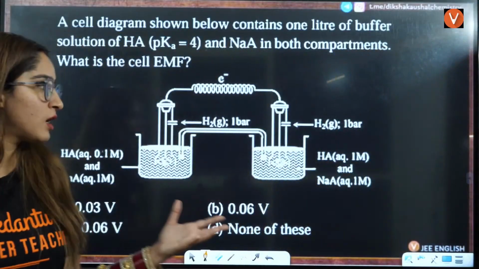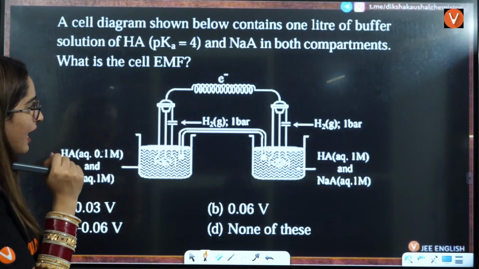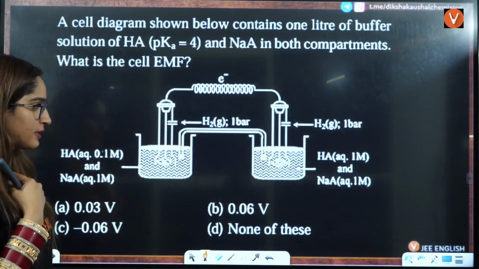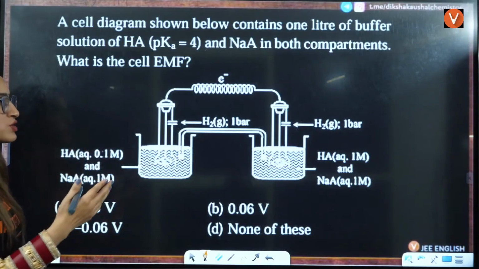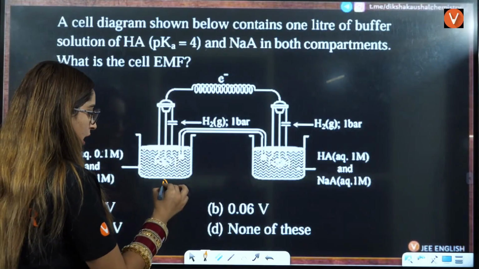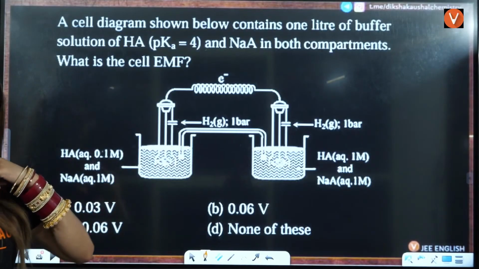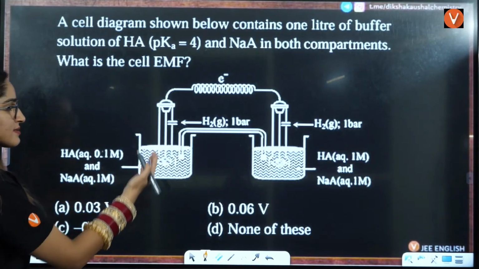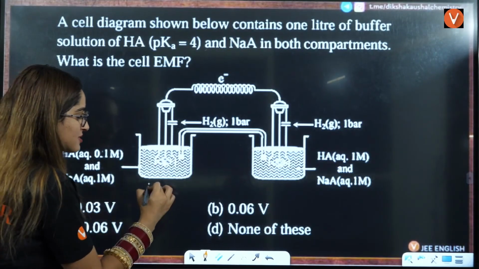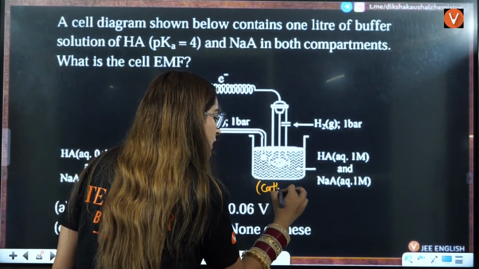So if you firstly observe this diagram here, what you will see is that this is H2 gas that is liberated, right? Here we always know whenever two cells are given to you, always this is anode and this is cathode, is it right? So anode and cathode are given to you, right? Anode means here you will have loss of electron. This is your anode and this is cathode. First some basic things you should know. That is very basic thing.